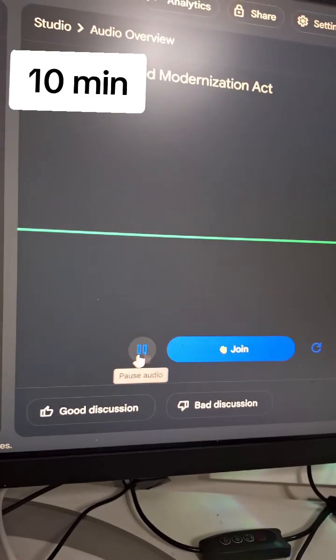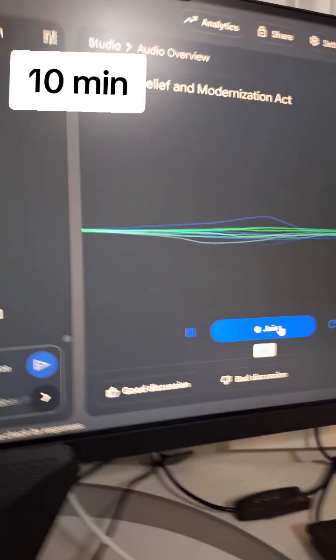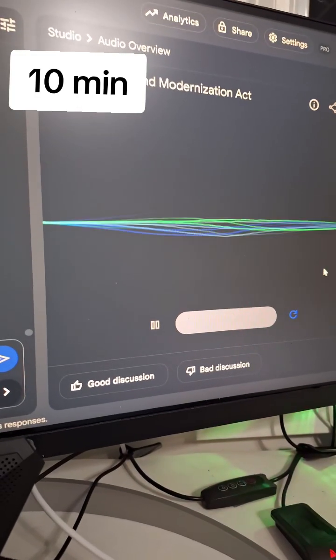Okay, we'll play it. Welcome to the deep dive. Today we're diving headfirst into a really massive piece of legislation. Oh wait, someone wants to join.